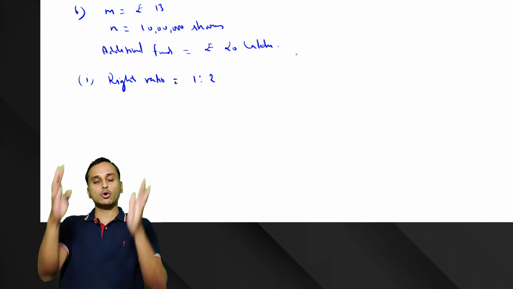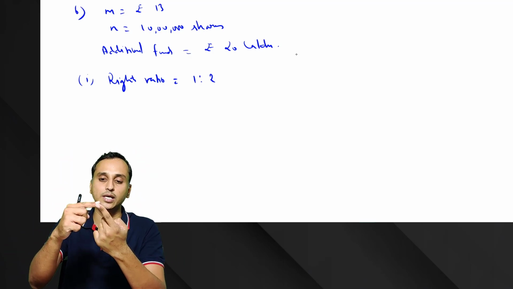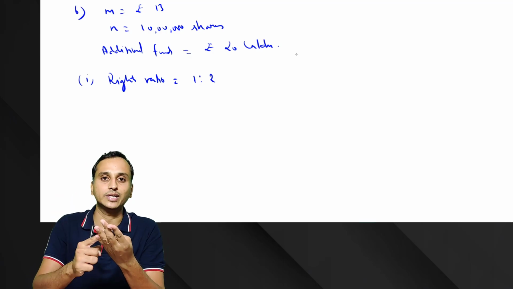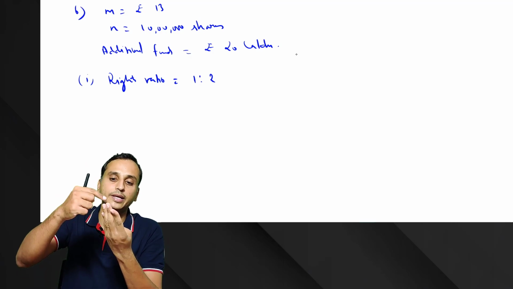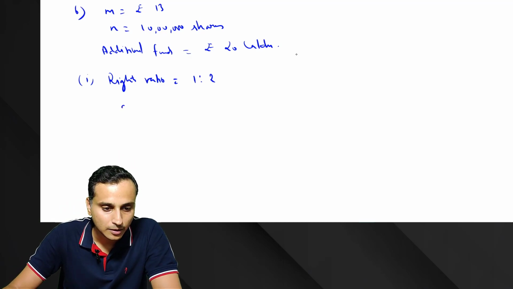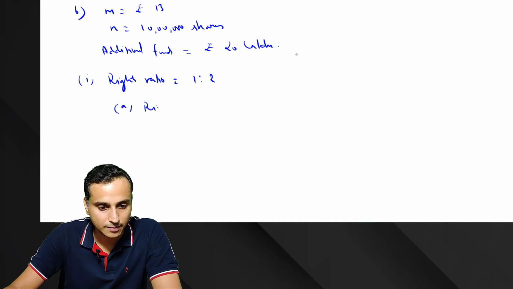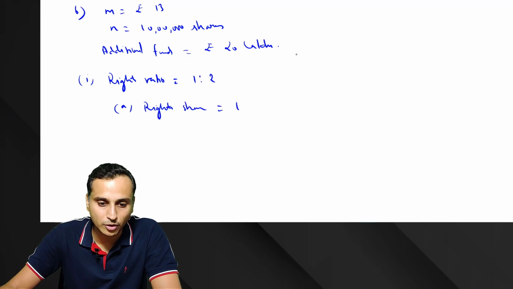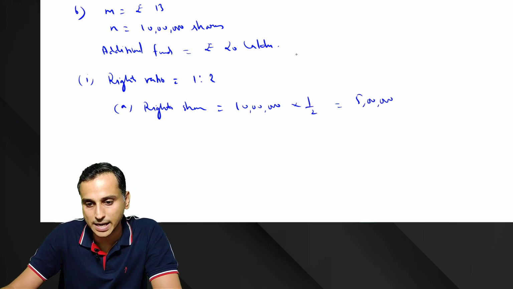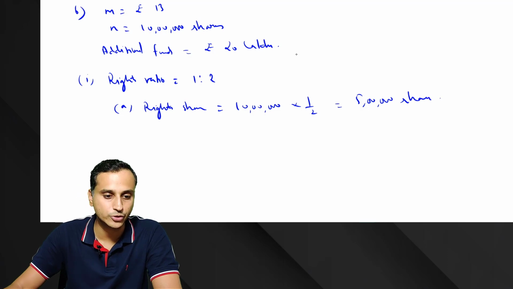Now the sequence is going to be the same. First we have to calculate the number of rights shares, then the subscription price, then the theoretical exercise price, then the value of the share, because we need the preceding value to calculate the subsequent value. Let's calculate rights shares first. Rights shares will be the existing number of shares, 10 lakhs, into the ratio 1:2. So 5 lakh rights shares will be issued.